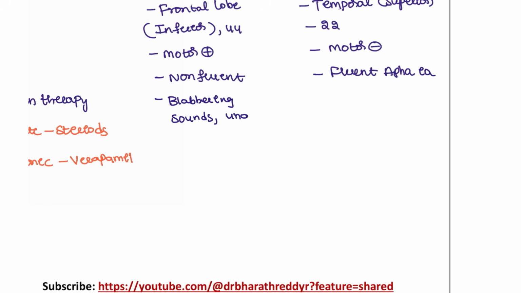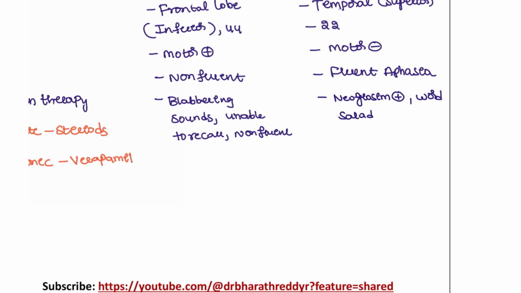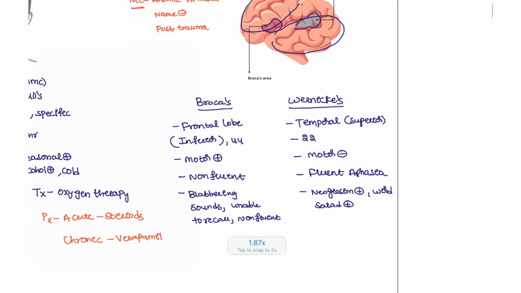Unable to recall, and whatever he is speaking is not understandable, that is what is seen in Broca's aphasia. And in Wernicke's aphasia, the patients will speak with neologisms, because the comprehension is defective here, so the patient can't understand what he is telling. So with neologisms, he will be using new words, and word salad, different kinds of words he will pick up suddenly, which don't have any relevance to the question asked by us. So this is what is seen in Wernicke's aphasia, and that covers Broca's and Wernicke's.